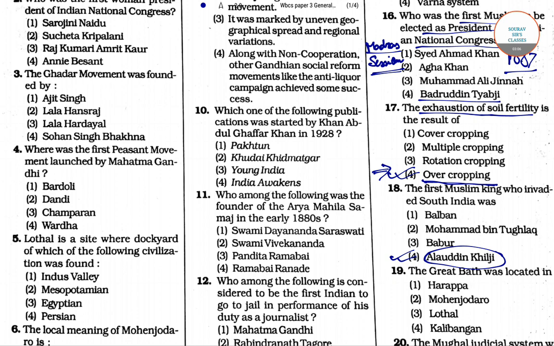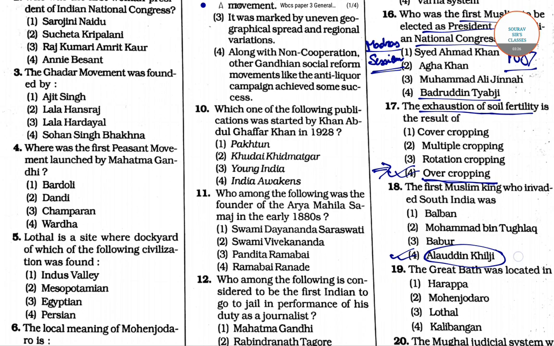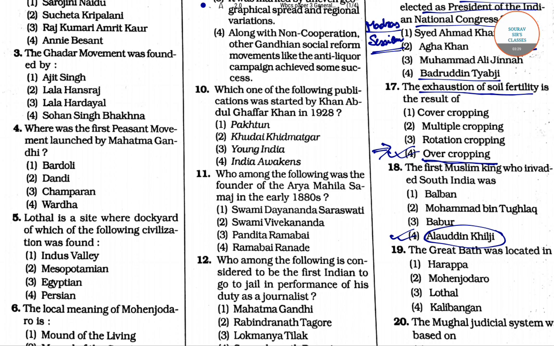What was his motive to conquer the southern part of India? It was solely guided by economic motives. So Alauddin Khilji was the first Muslim king who invaded South India, and Malik Kafur was in charge of executing his campaign in the Deccan portion of India.